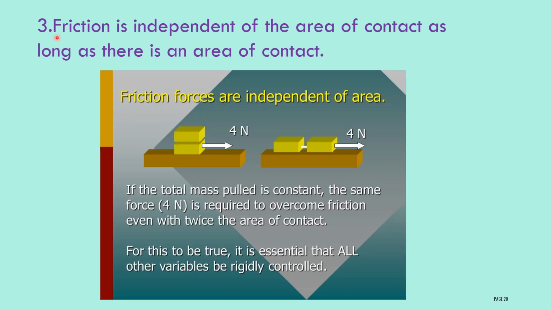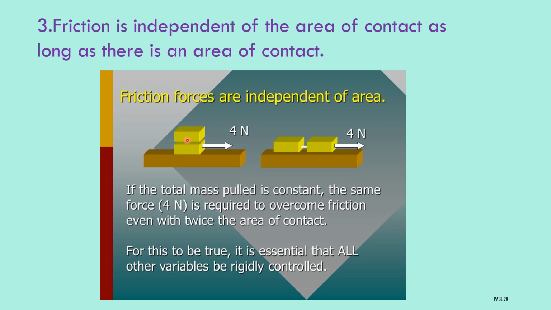Third law of friction. Friction is independent of the area of contact as long as there is an area of contact. Frictional force is independent of area. Let us discuss with an example. Consider two cubes placed one above the other and placed on the floor. Then consider the same cubes placed next to each other on the floor.